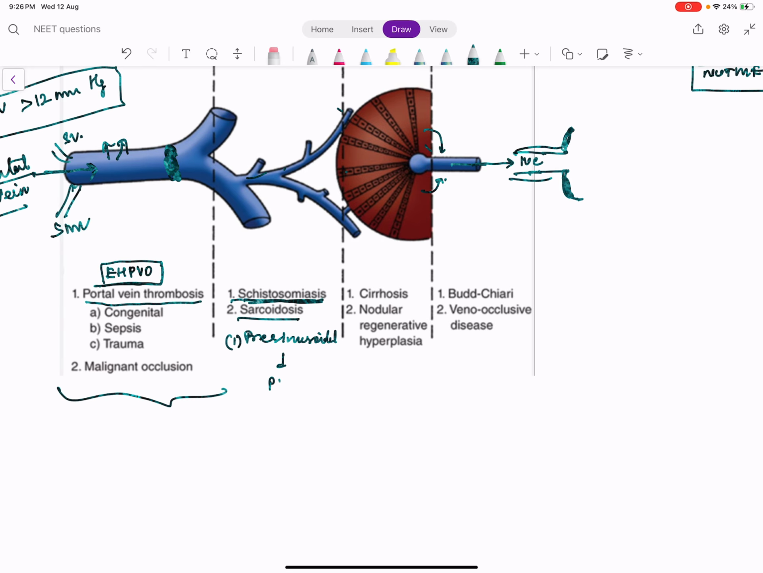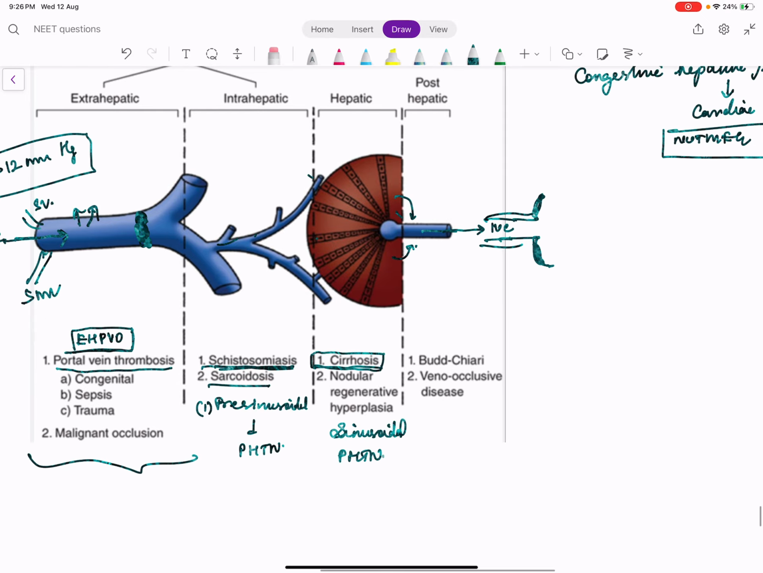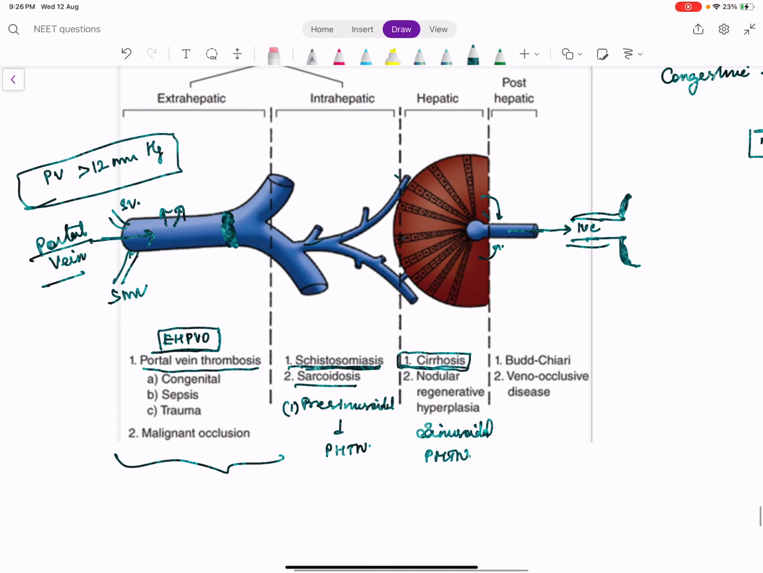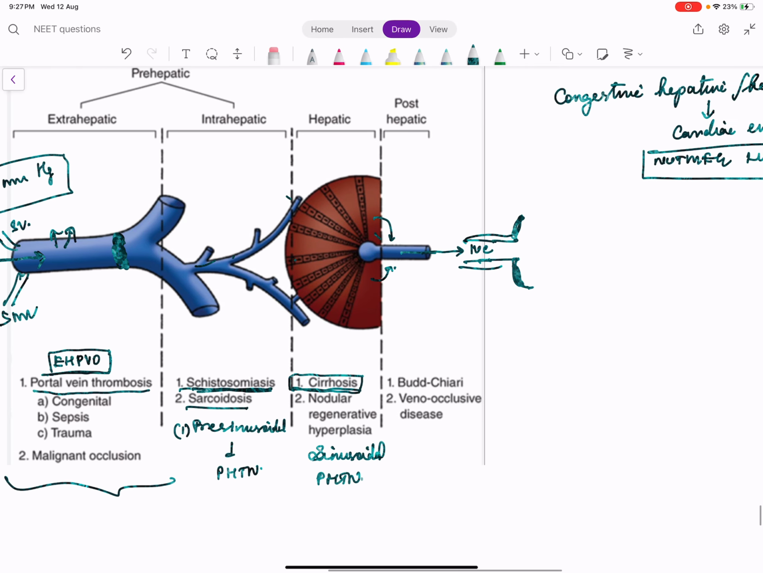Now, if the problem is with the liver sinusoids itself, for example cirrhosis, our classical cirrhosis is one cause of intrahepatic sinusoidal portal hypertension. So if you remember, for portal hypertension, cirrhosis is not the only cause. There are many causes: extrahepatic portal vein obstruction is the prehepatic cause. Among intrahepatic, we have a pre-sinusoidal cause which is schistosomiasis. And the hepatic cause itself is cirrhosis.